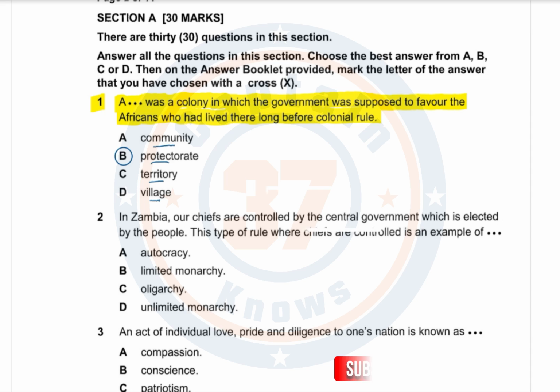A protectorate was a state that is controlled and protected by another state, like the way Barotse was. So the British found the Lozi people already established as a kingdom, and so the British said that they would work with the Lozi people and they would protect the Lozi people. And so Western Province, Barotse land, was a protectorate.